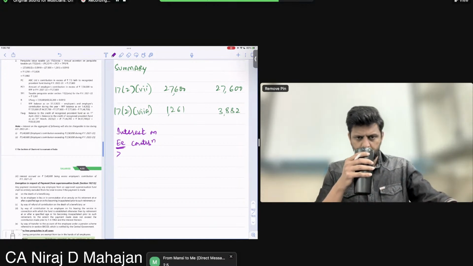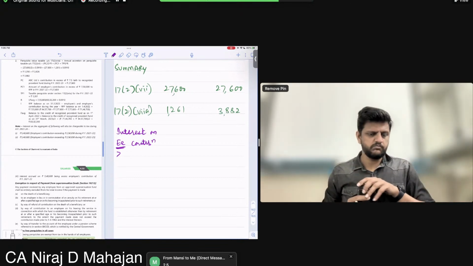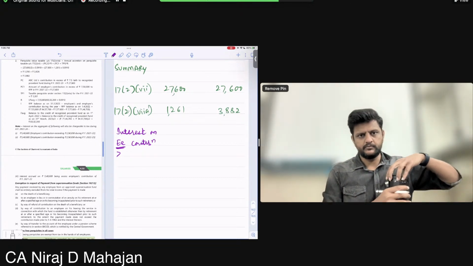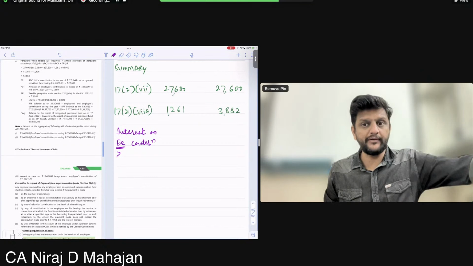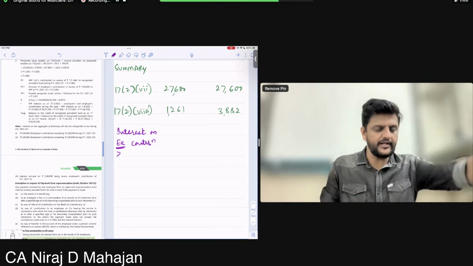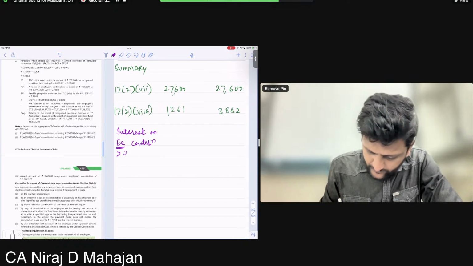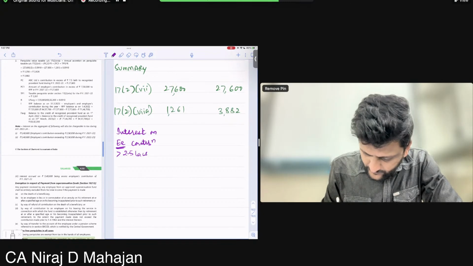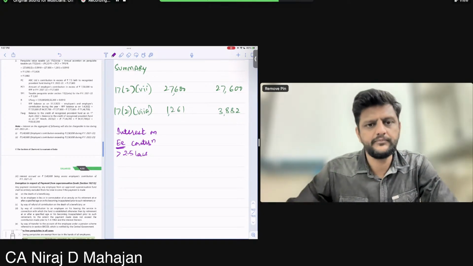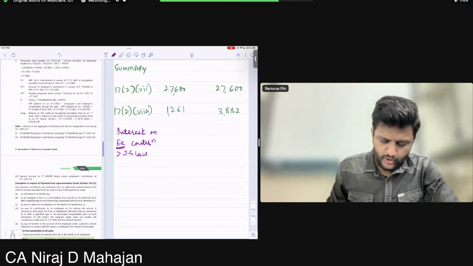Khushbu, Nitin. I'm talking of employee contribution. Just now I gave you an amendment of section 1011. Okay, more than 2.5 lakhs is also taxable.